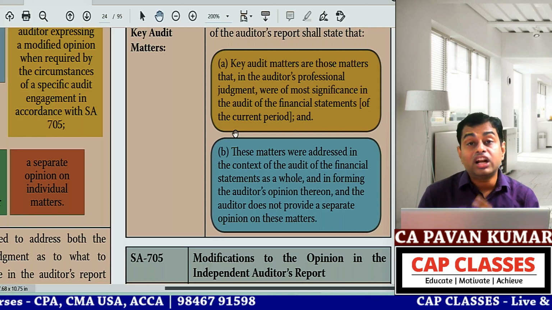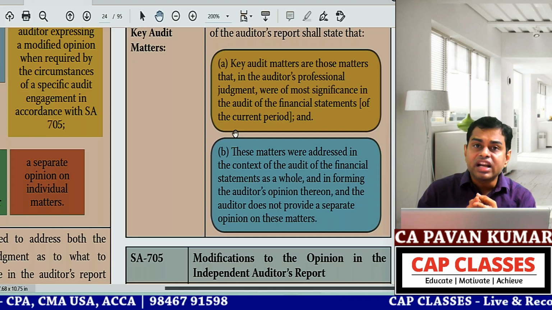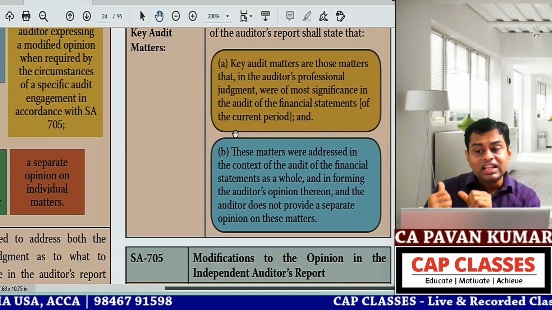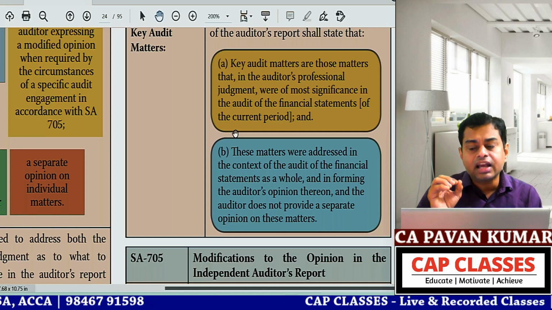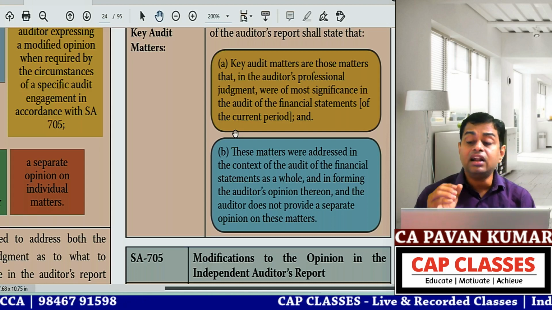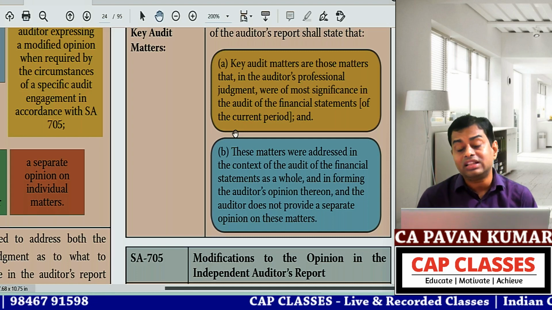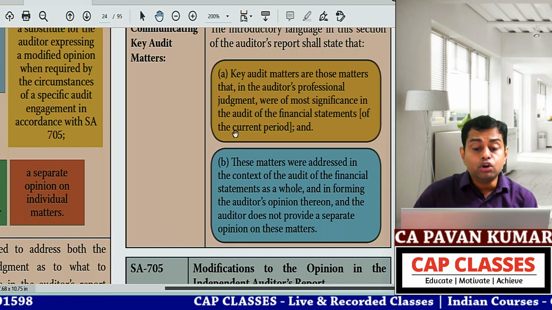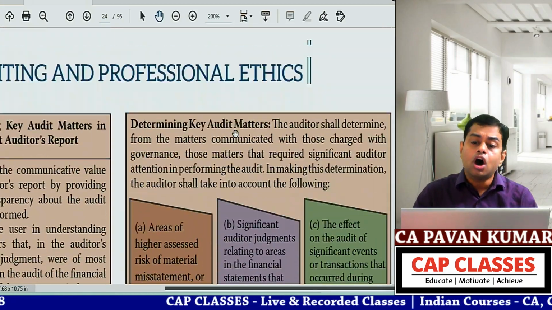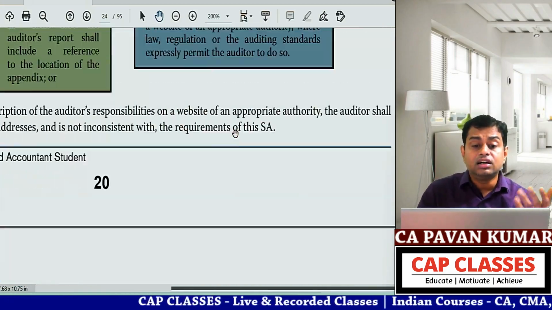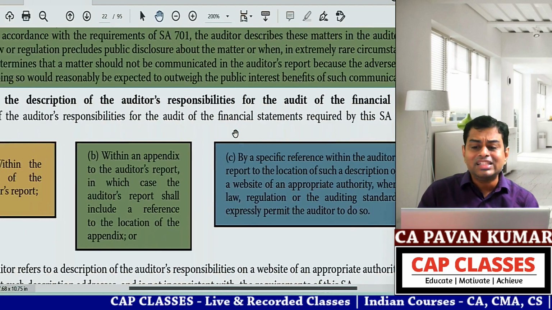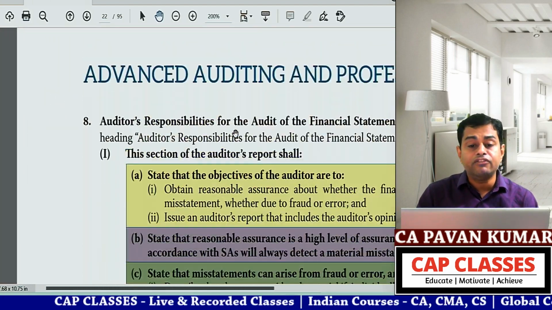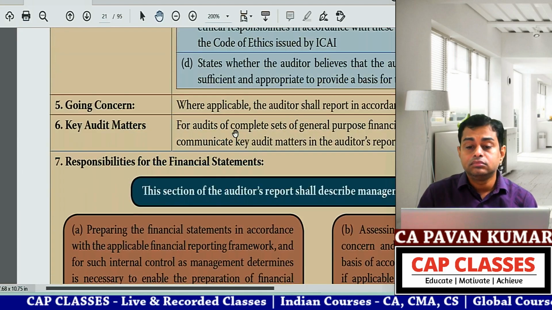Do all the pages single reading. But what is the most important thing? Illustrations, examples, questions and answers. At the end, they'll give you practical practice questions and MCQs. These are very important. That is your practice. Okay, so shall we go to SCA 705 or shall we go to this 700 we started? No, some basics are there in 700. We'll complete 700 and then we'll go to 705 today.